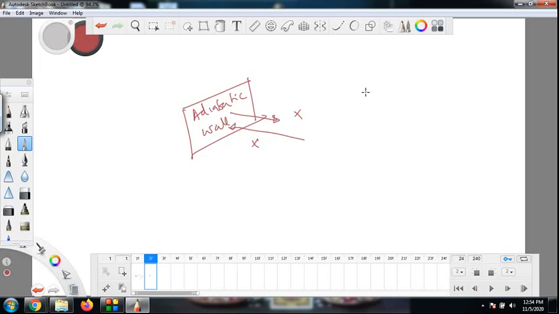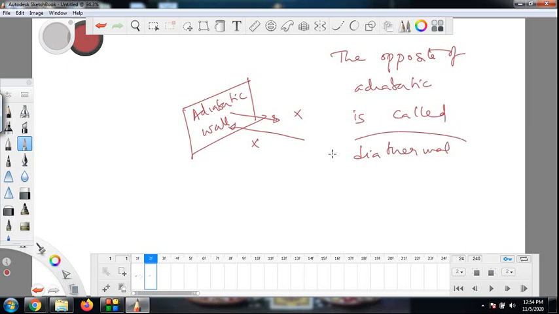In contrast, the opposite of adiabatic is what is called diathermal.